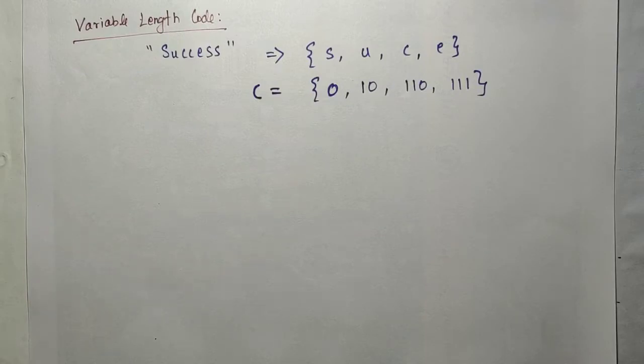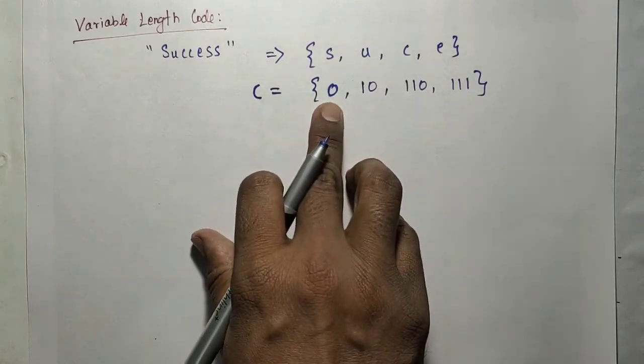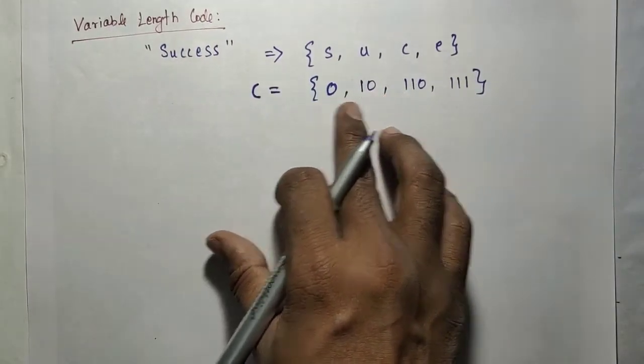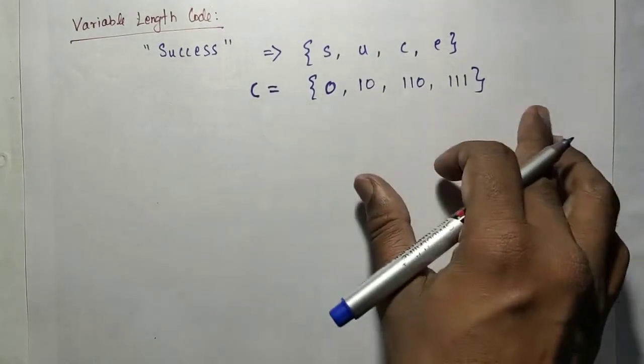It means the concept is wrong. So you should not use a non-prefix code for encoding and decoding. Here you just check this: 0, no other code word starts with it; 1 0, no other code word; 1 1 0, no other code word, like that.